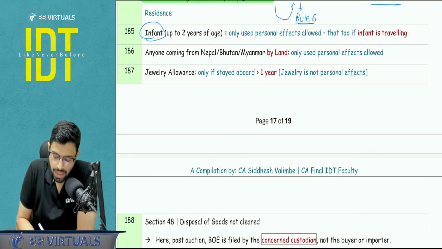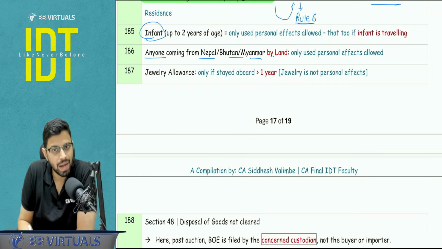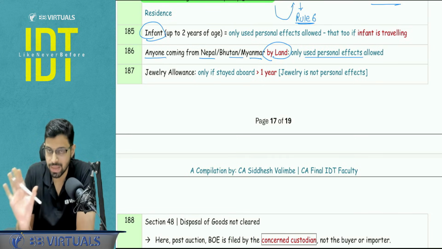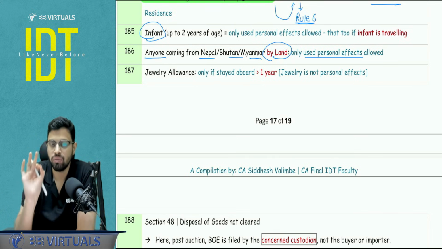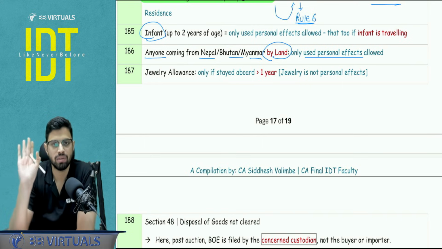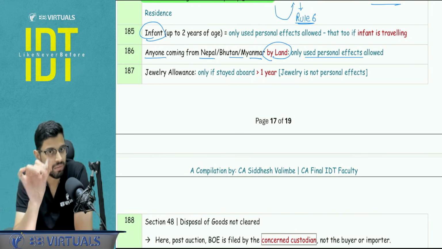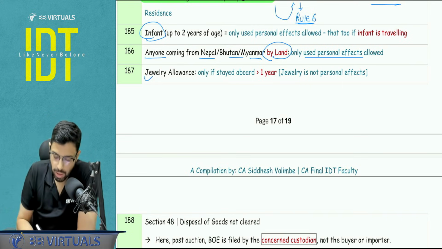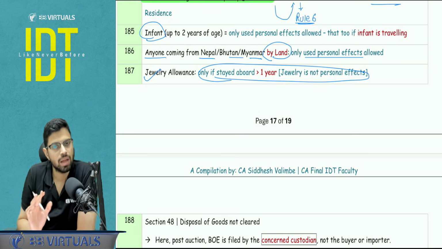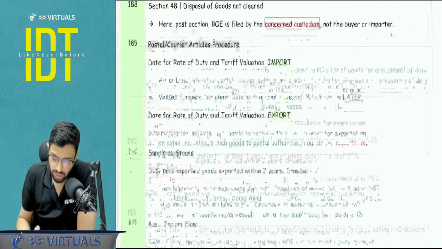If anyone is coming from Nepal, Bhutan, Myanmar by land, only used personal effects are allowed. Nothing else is allowed. The limit of 15,000 and obviously the travel souvenirs and everything will be applicable only when coming by vessel or air. Jewelry allowance, I have told you, if they have stayed more than 1 year, in that case you will get the rule number 5 allowance.